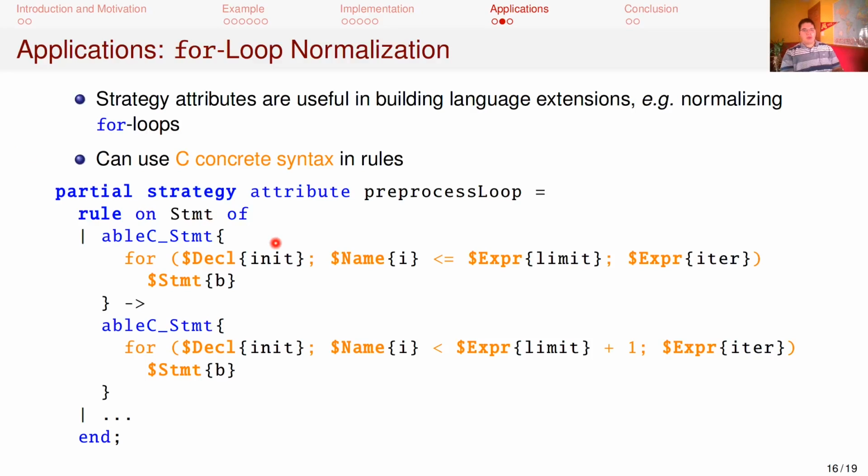One of the required rules can be seen here, replacing uses of the less than or equal to operator with less than. This rule uses C concrete syntax patterns and expressions, highlighted in orange. These are extensions to Silver that are translated into ordinary production patterns and applications.